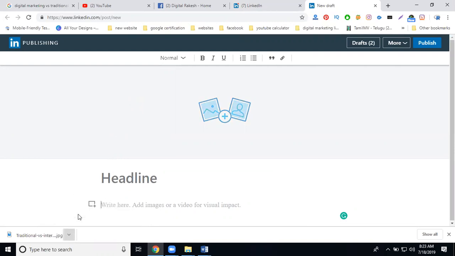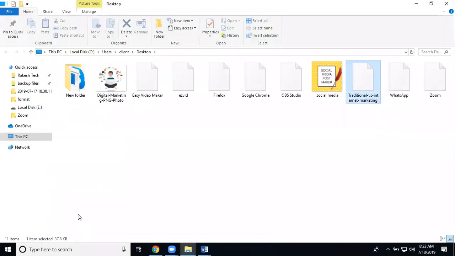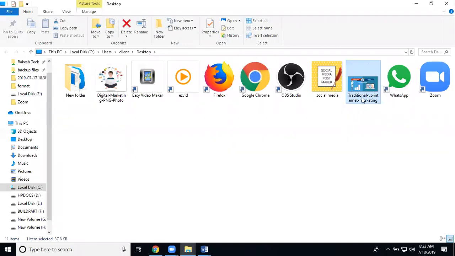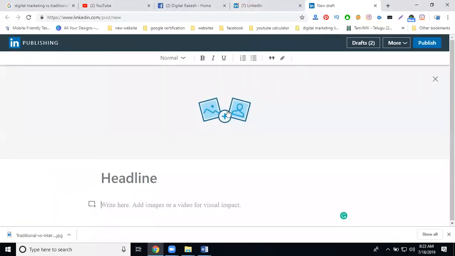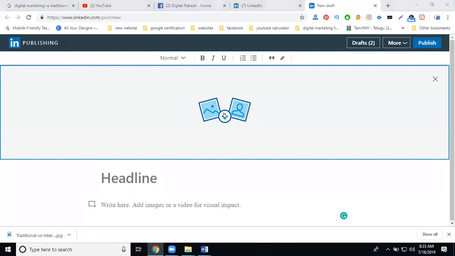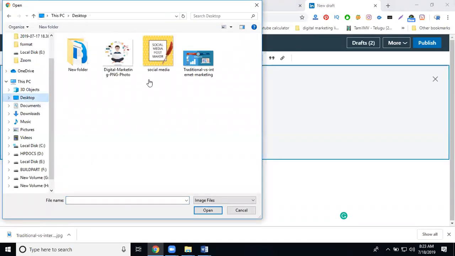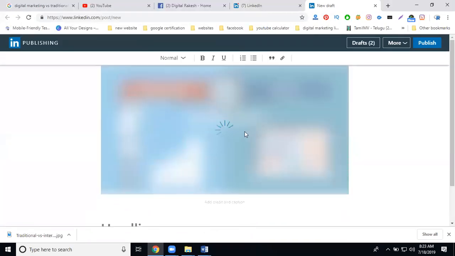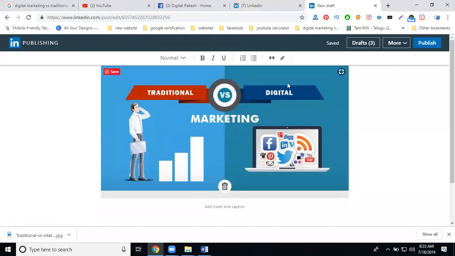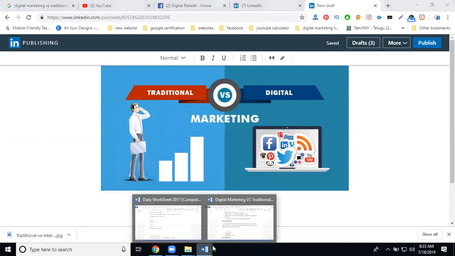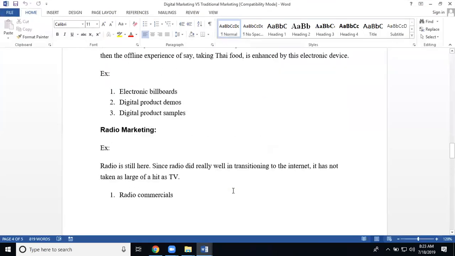So first you can prepare your own image. First you prepare your own image. First you can add the image and paste it. After that, the image size will fit, it is okay. Otherwise you can change your size also. Next thing, write your content.